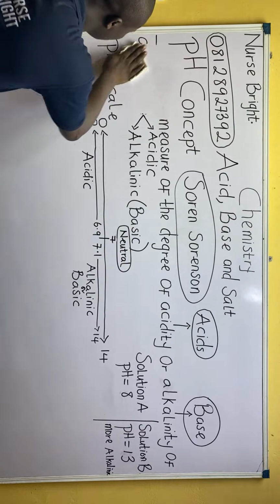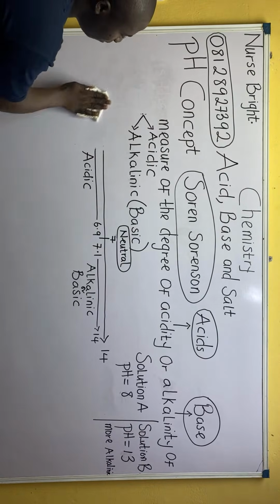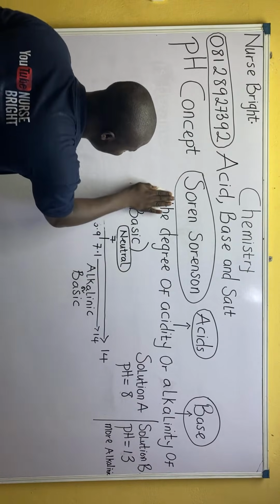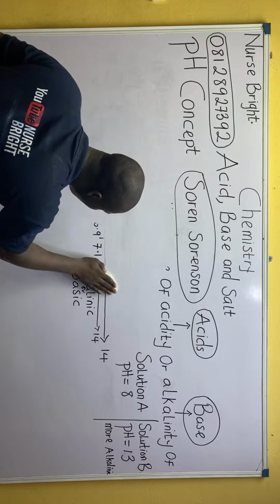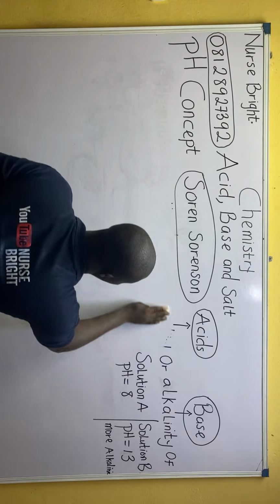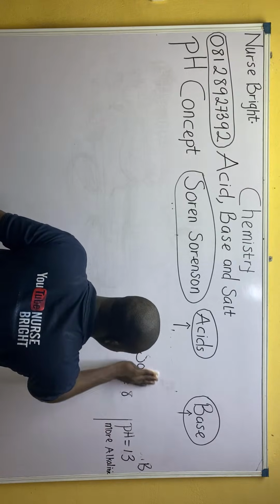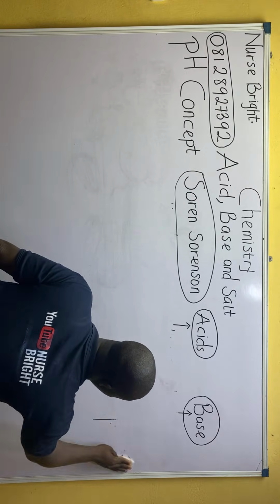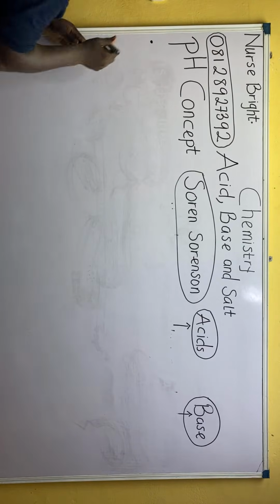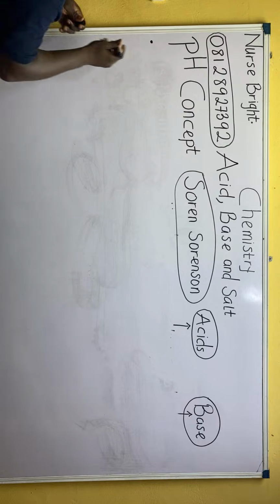Let's get into more concepts on this topic called the pH concept. I'll be wiping the board so I can bring out those formulas that you must know. Please listen well for you to be able to understand those concepts properly. There are about 4 formulas you must be aware of. The first formula under the pH concept is what I'm about to write on the board.